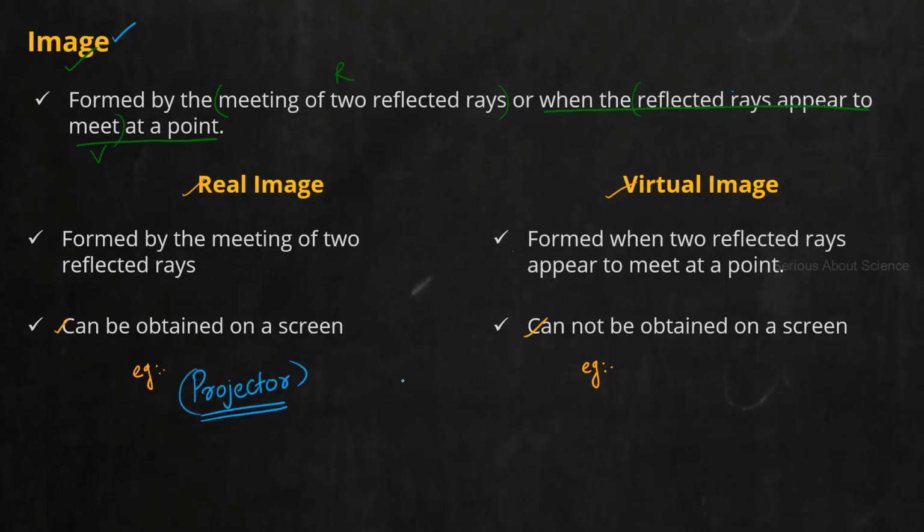Projector. What happens in a projector? You have a box, and in that box there will be a lens, and whatever surface you point this lens to, suppose I am keeping this box toward a wall, you will get what? The image on that wall. Whatever film or any picture, you can display it on a wall. So wherever you turn this projector, the image can be obtained on a screen. This is what happens in your classrooms which have digital class.